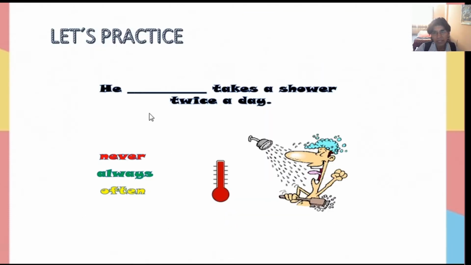Let's practice. Here we have the picture. Takes a shower. The expression twice a day. Here's the frequency adverb. Never, always, often. We can say he never takes a shower twice a day. He always takes a shower twice a day, or he often takes a shower twice a day.